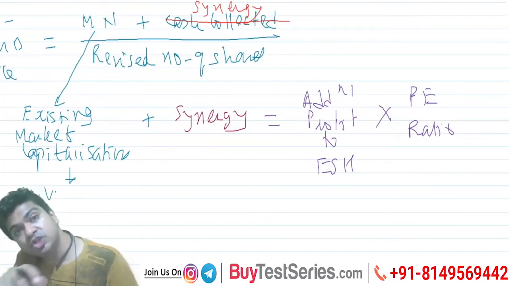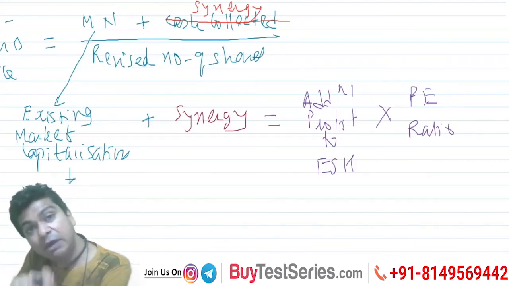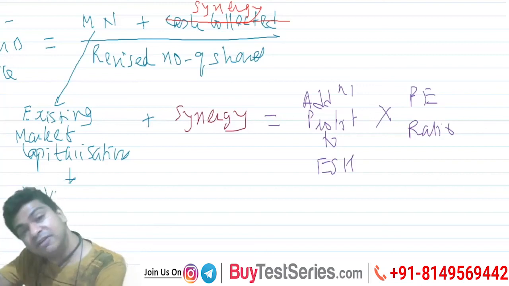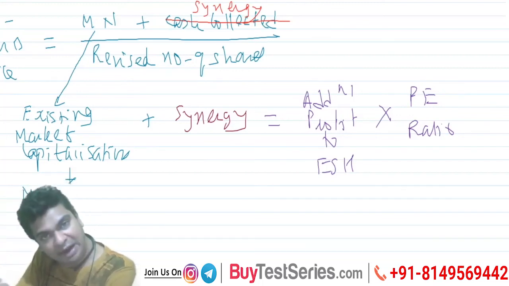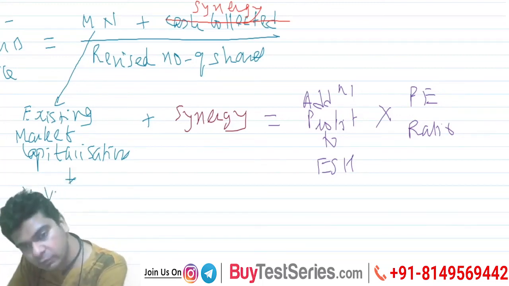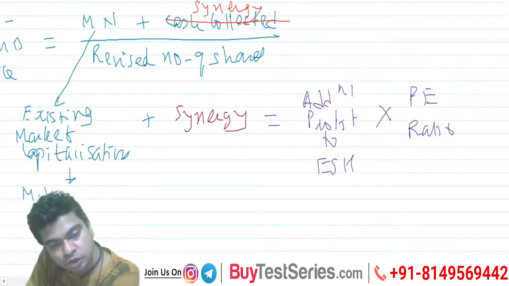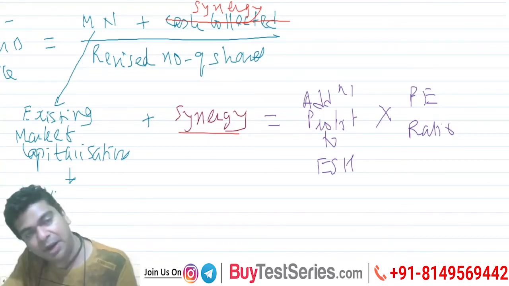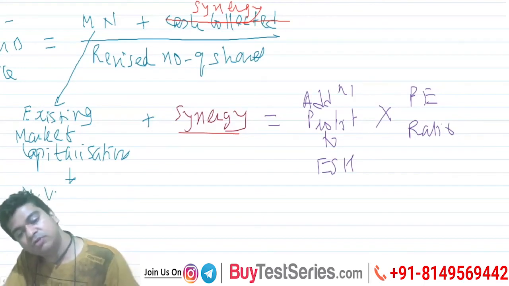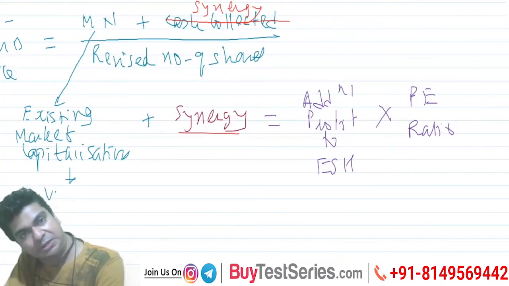When will you use synergy in this formula? If they have given you any profit details, for example, that the cash collected will be invested in this project, which will generate so and so amount of profit, and it will be generated at so and so PE, right? So and so price earnings multiple is given. Then take that additional profit, multiply that by the PE ratio. That will give you the synergy, the expected rise in the company's value. Add to that the existing market value and divide that by the number of shares expected after the rights. This also will give you the ex-rights price.